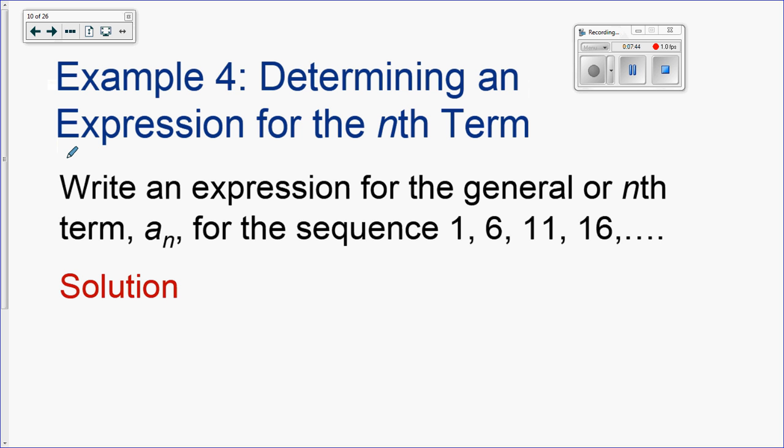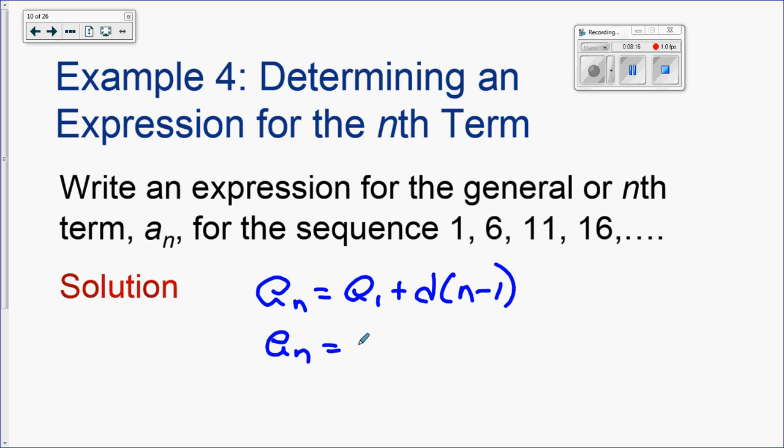Okay, determine the expression for the nth term. Just to write a general term and not find it, but just what's a formula that we could use to find it. So again, we're going to use our formula. So I'm going to use this, a sub n equals a sub 1. And this is the real reason that I like to put the d in front, because now I'm not going to put a number in here. So I want to just leave this as a sub n equals, first term is right here,